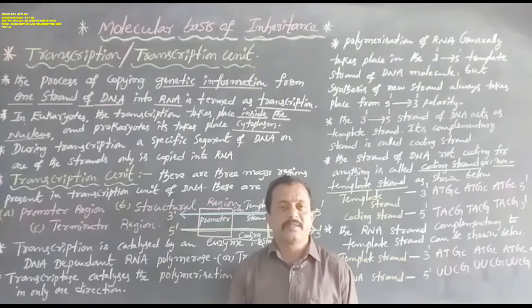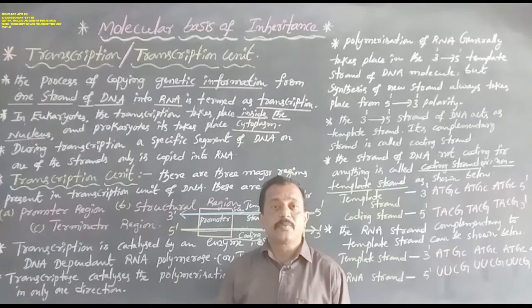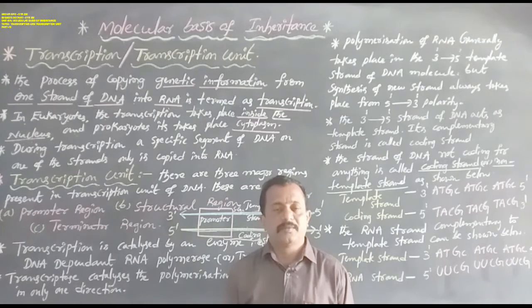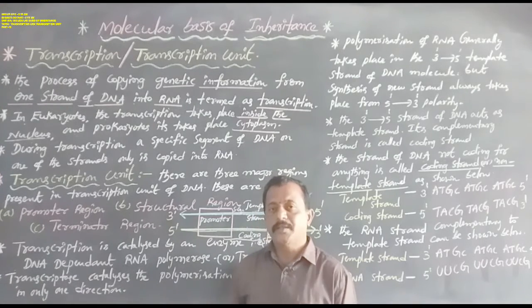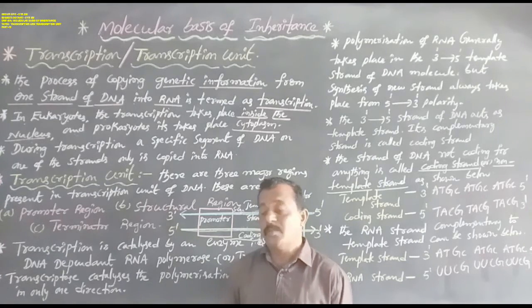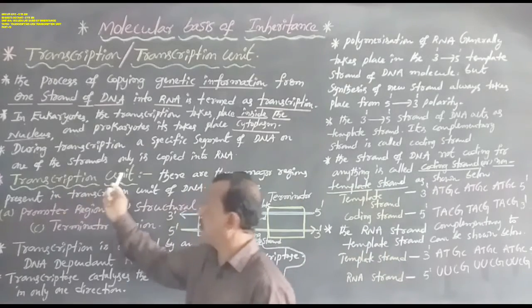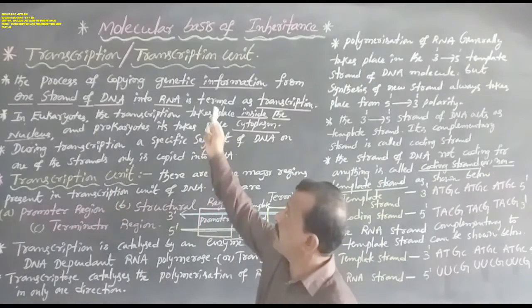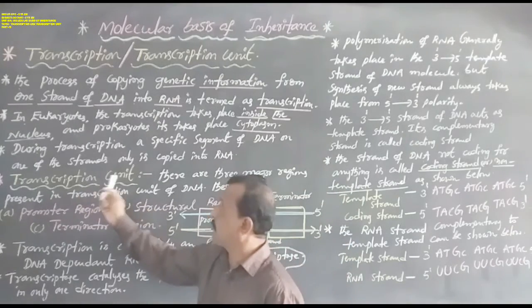So by this means the genetic information of DNA is passed into RNA. This is the beginning of protein synthesis. This is transcription. Next, coming to the transcription unit.